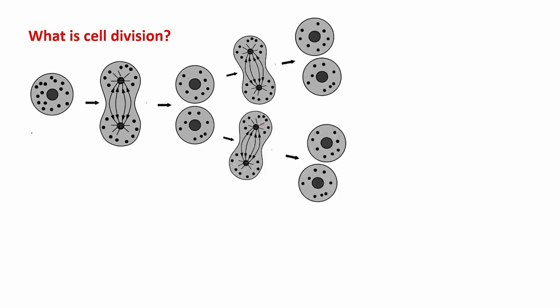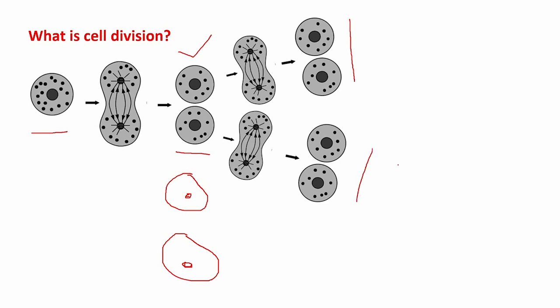So we can see that one cell divides into two or sometimes four cells, newly formed daughter cells as a result of one division. These newly formed daughter cells then again undergo a process of division and form two new daughter cells, and the process goes on.